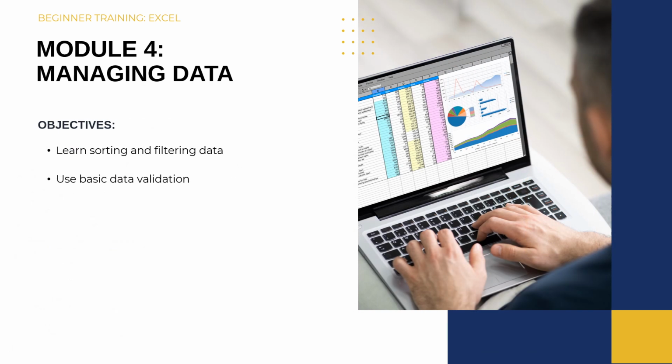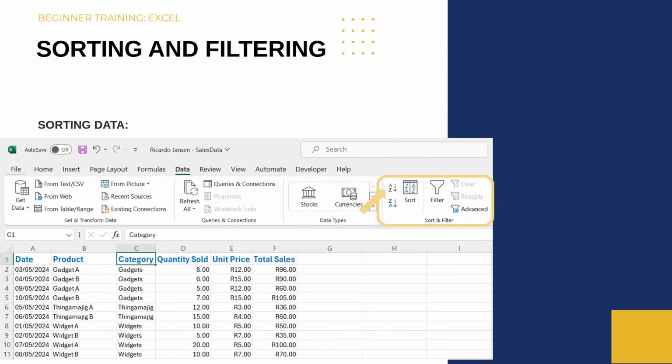In Module 4, Managing Data, we will learn how to sort and filter data, as well as using basic data validation.